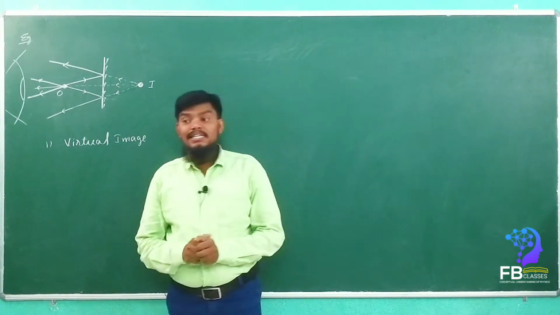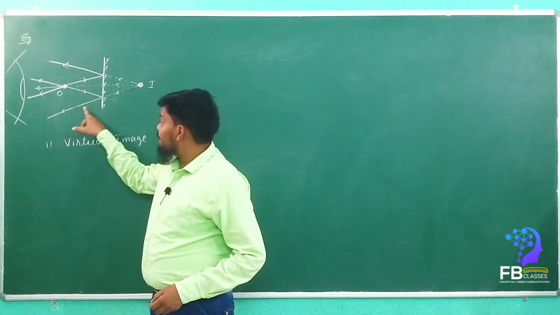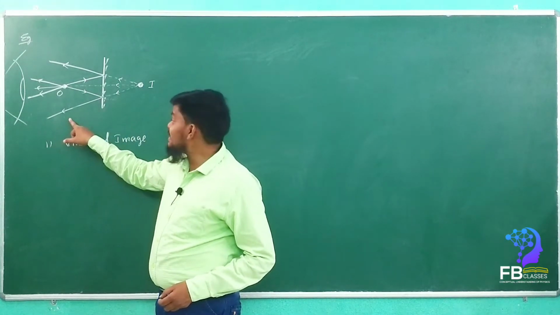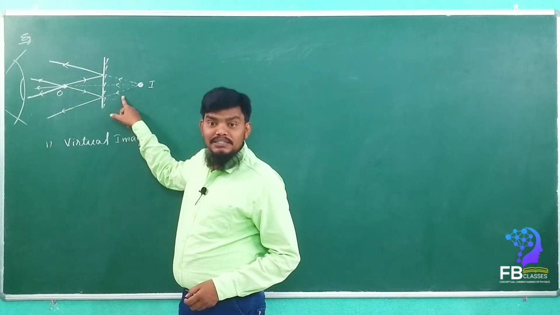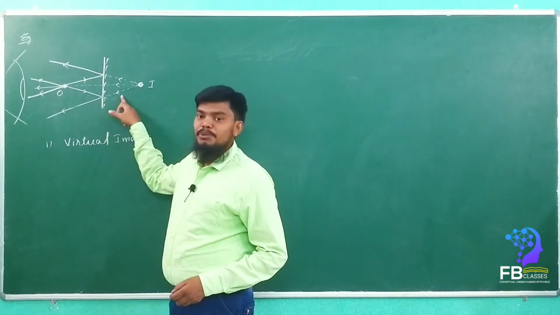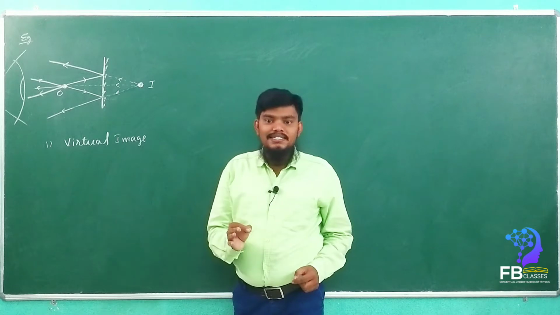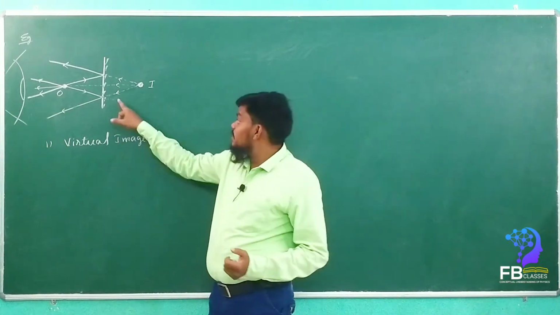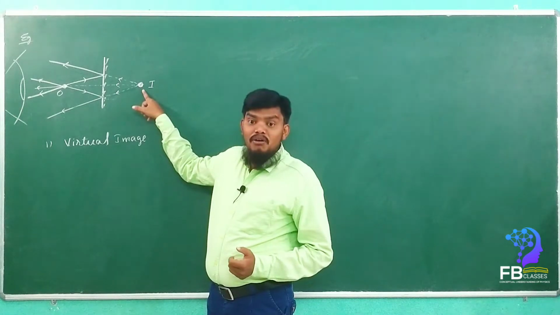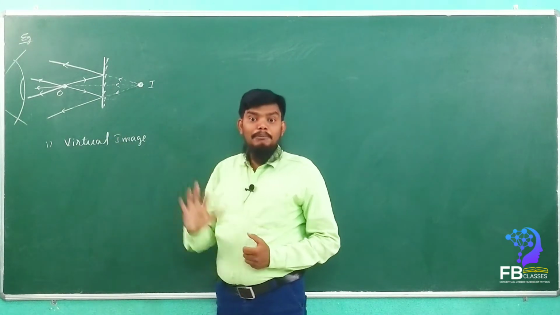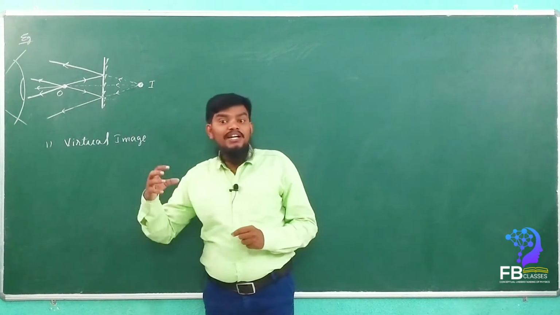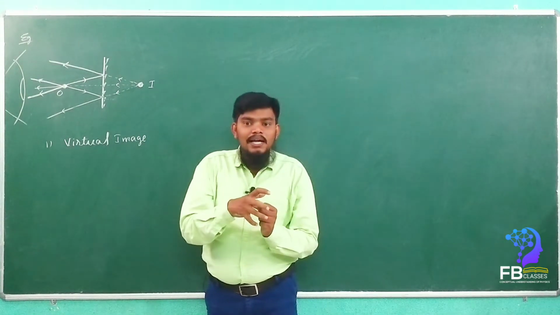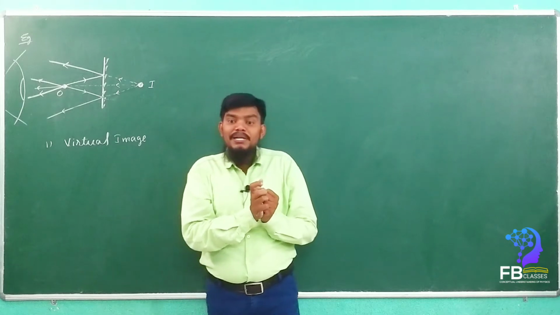A virtual image is formed when the reflected rays do not actually meet, but appear to meet. Whenever the reflected rays appear to meet, we call the image formed a virtual image.